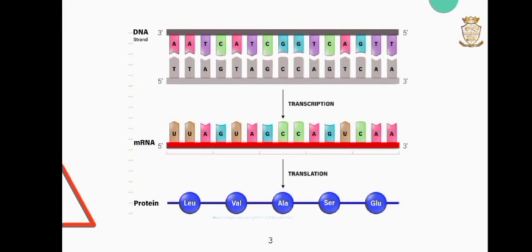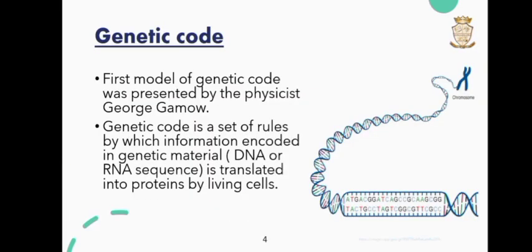During the expression of a protein coding gene, information flows from the DNA to mRNA by transcription and to protein by translation. Genetic code. The first model of the genetic code was presented by the physicist George Gamow, who proposed that each amino acid in a polypeptide was encoded by three sequential nucleotides. The genetic code is a set of rules by which information encoded in genetic material, DNA or RNA sequences, is translated into protein by living cells.